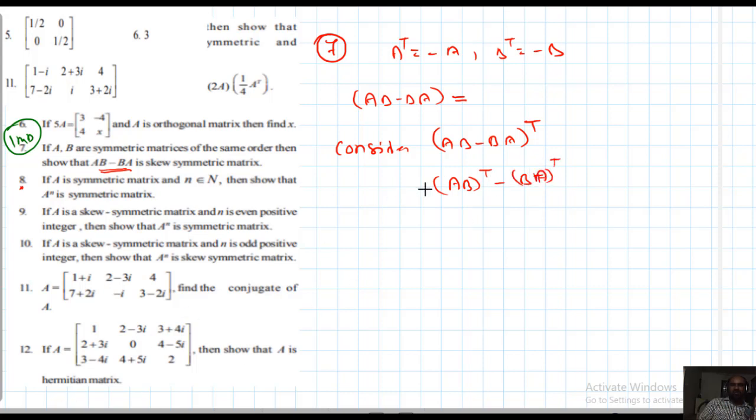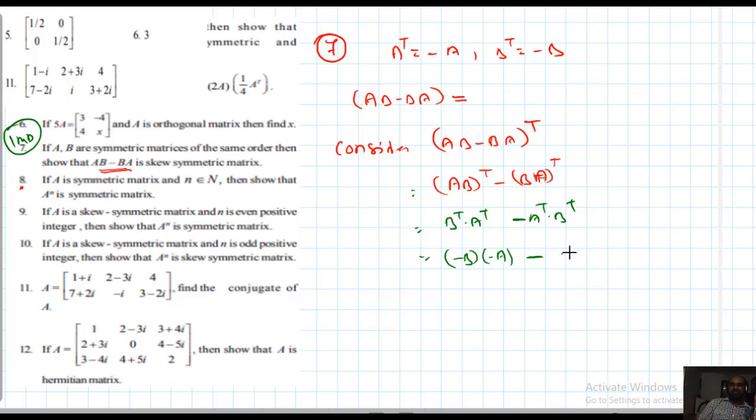So according to the rule, AB whole transpose is B transpose into A transpose, minus A transpose into B transpose. Okay, so instead of B transpose, what can I write now? I can write minus B here, into A transpose, which means minus A.